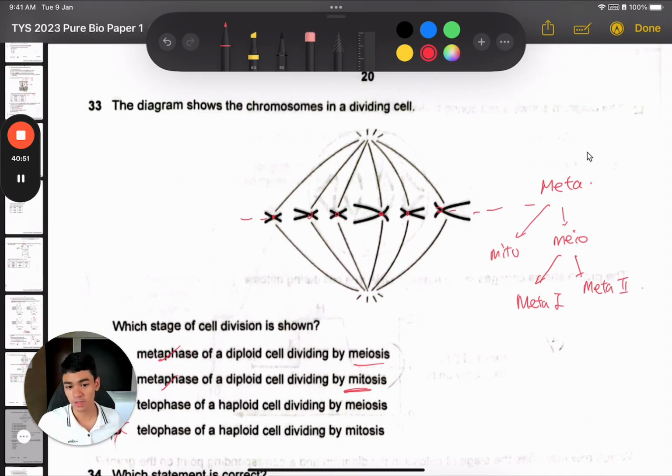If it is metaphase 1, you would see them pairing up in pairs like this along the equator. They will be pairing up 2 by 2, not 1 by 1. So that tells us it cannot be metaphase 1. So let me just remove that.